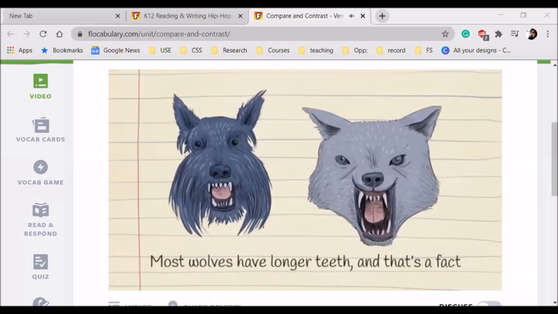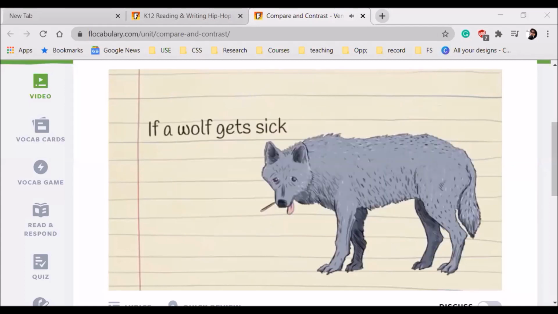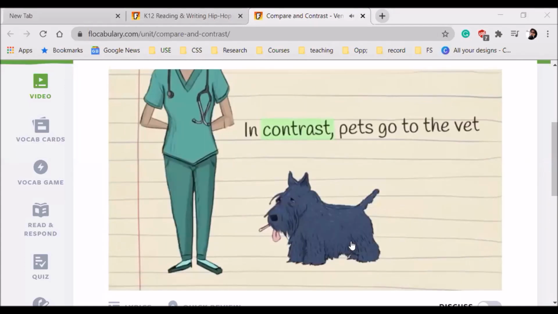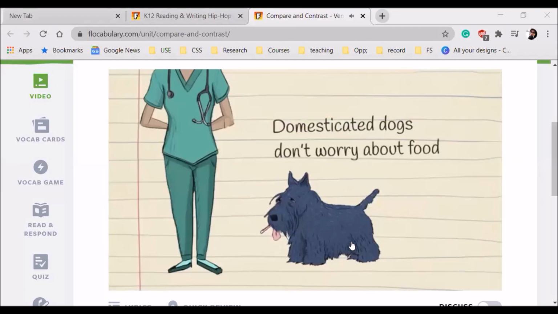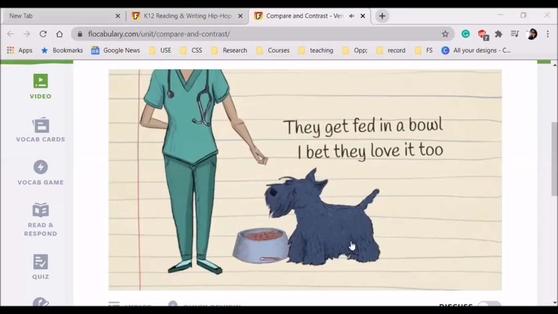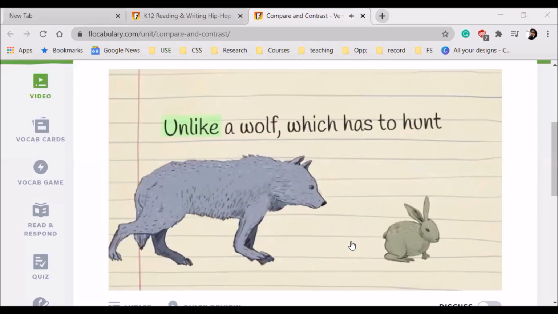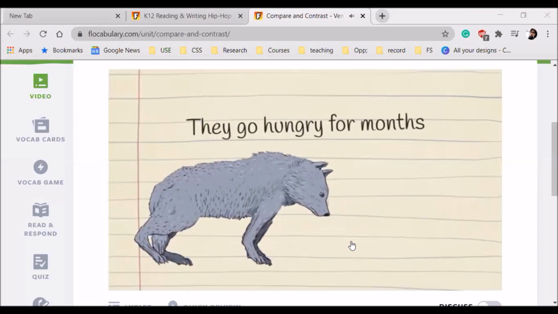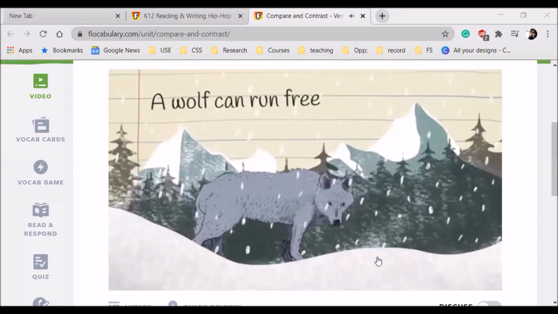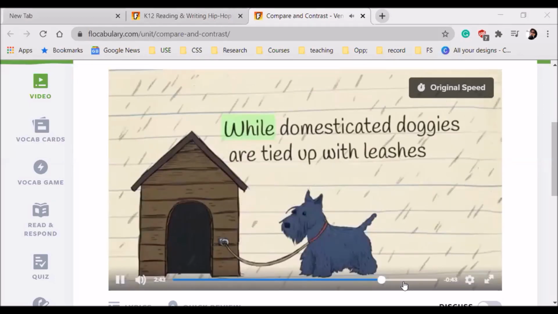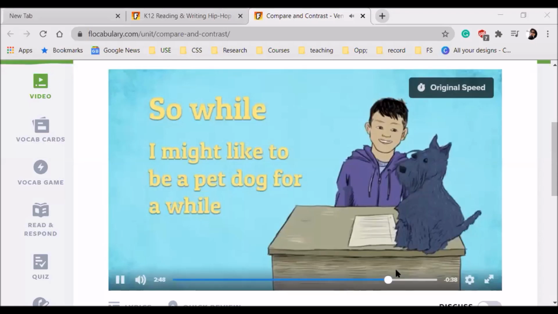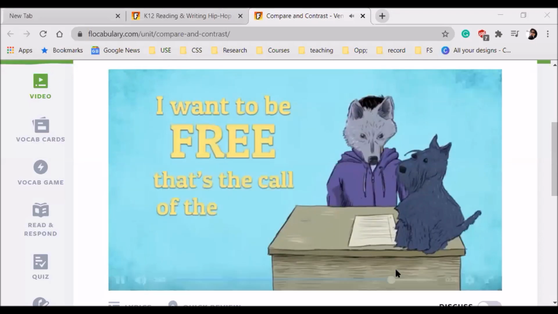Most wolves have longer teeth, and that's a fact. If a wolf gets sick, there's no medicine. In contrast, pets go to the vet, they let them in. Domesticated dogs don't worry about food, they get fed in a bowl. I bet they love it too. Unlike a wolf, which has to hunt, and if it can't find much food, they go hungry for months. A wolf can run free, do anything it pleases, while domesticated doggies are tied up with leashes. So while I might like to be a pet dog for a while, I want to be free. That's the call of the wild.